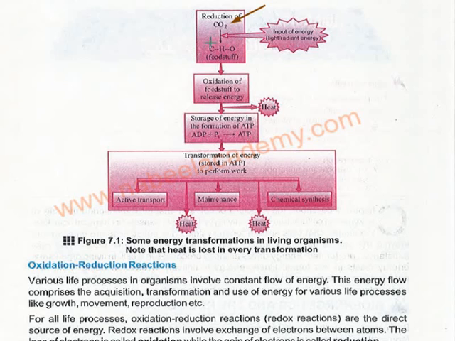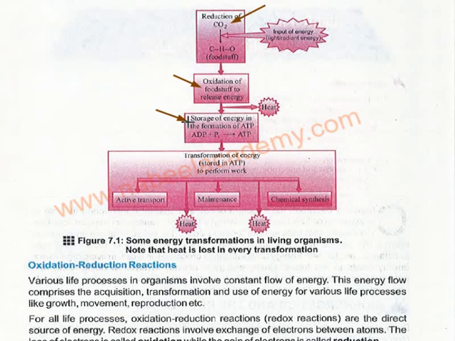They produce foods like vegetables and fruits, then we consume those fruits. First of all, reduction of carbon dioxide is seen, and then the food is produced in the presence of light. Then this foodstuff is oxidized to release energy, and this happens in the body of the animals. And the heat is released.